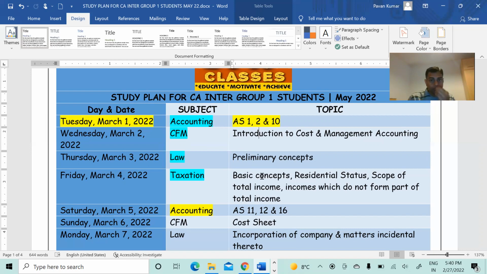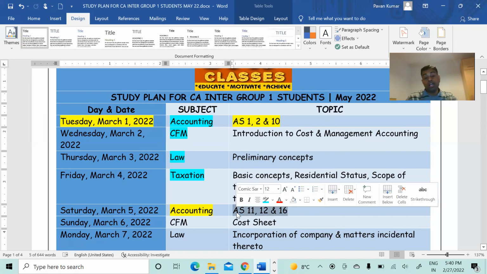I suggest, if you are a little studious student and you say, sir, I want to read more, then after reading 1 to 10, you do 11, 12, 16 also on the first day, if you can. So instead of 18 days, maybe try to complete it in 15 days. So that for accounts, the last 3 days, you can take revision, or you can write one mock test. You can write one exam.